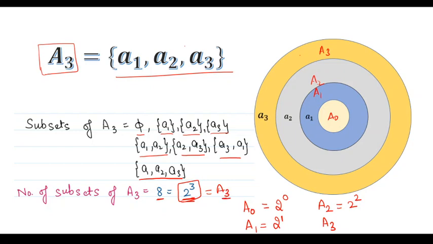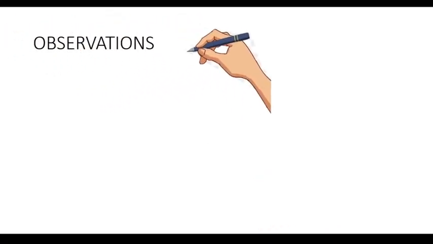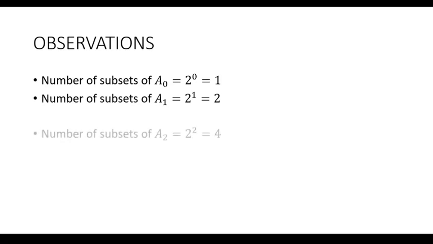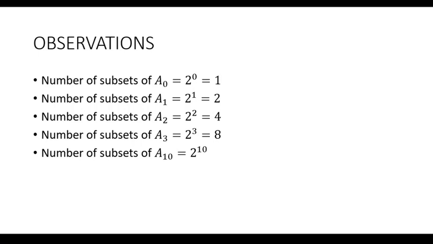So from these we conclude that for as many elements as there are, it will be 2 raised to that power.